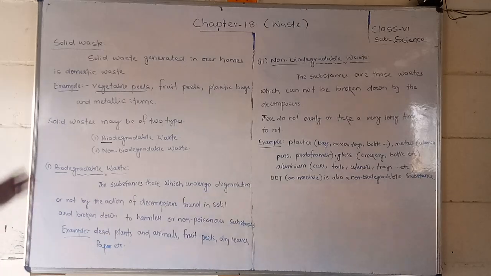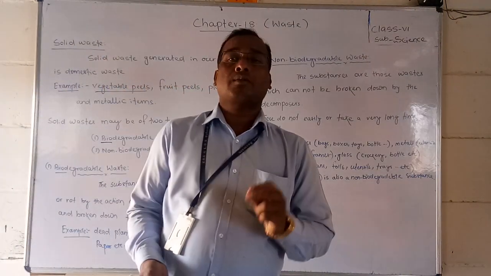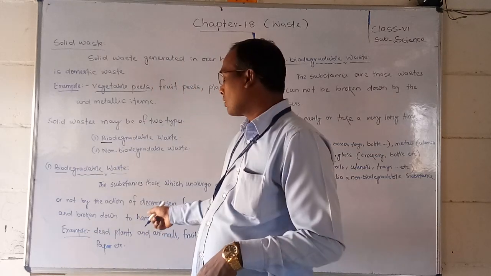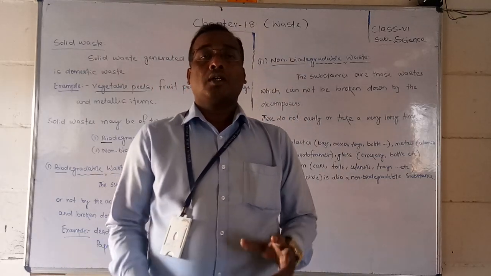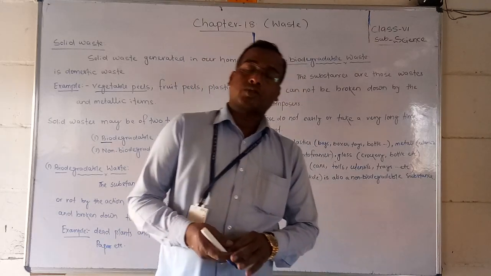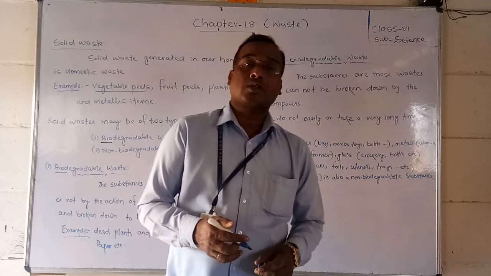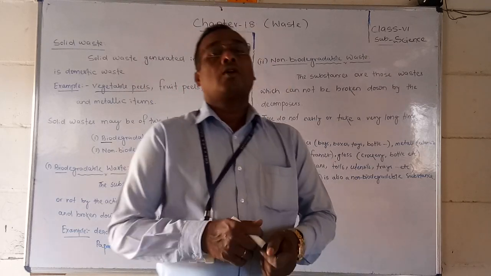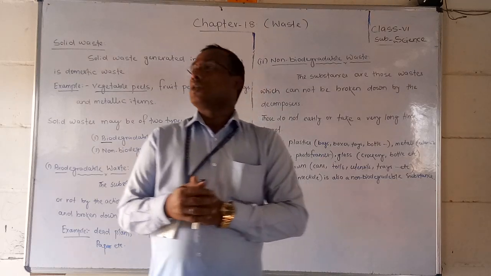If substances undergo further degradation by microorganisms or bacteria and mix with the soil, that is called biodegradable waste. Okay, students, now take up one activity in your homes.